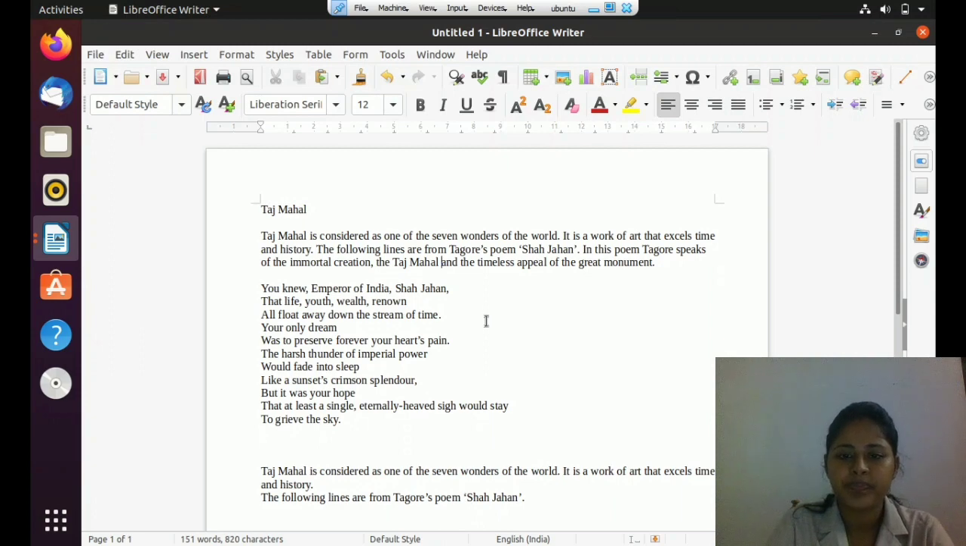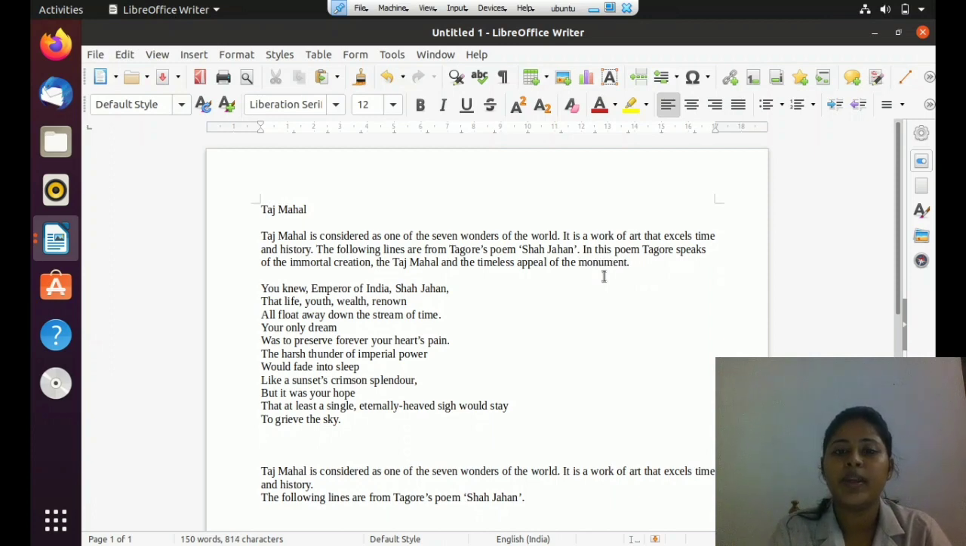Let's see it. I'm going to place the cursor here, in between the words great and monument. When I click on the backspace key, it will delete the letters to the left of the cursor. That is, it will delete the letters of the word great. See?